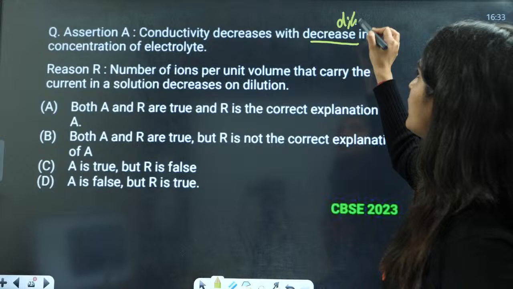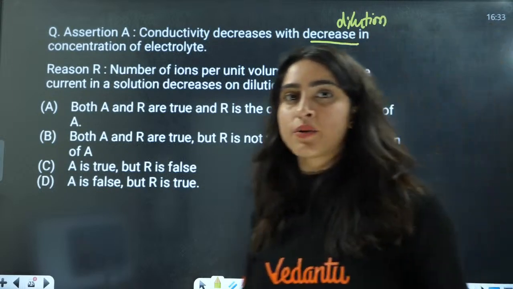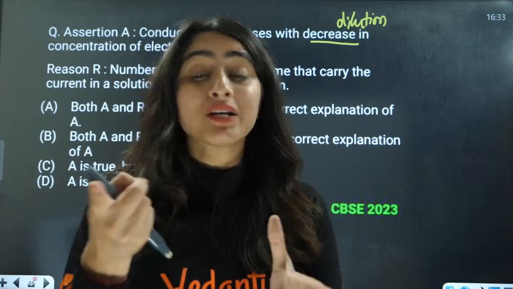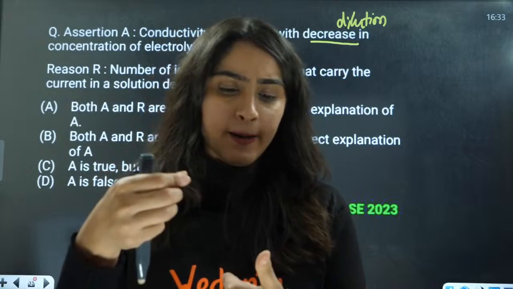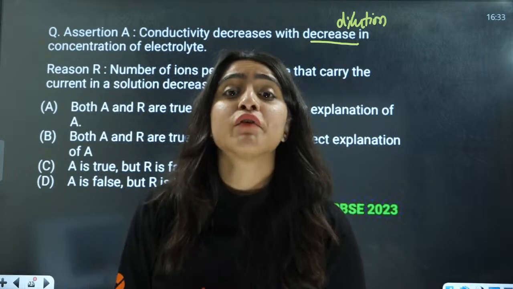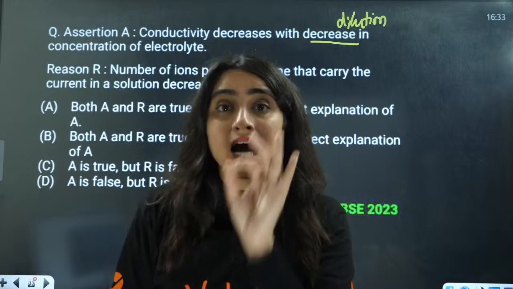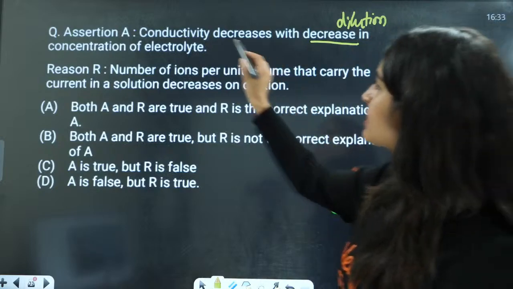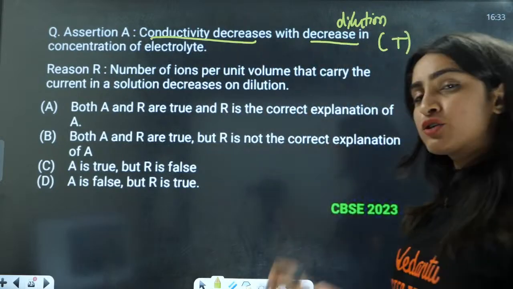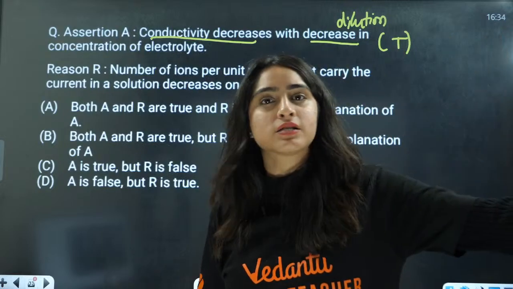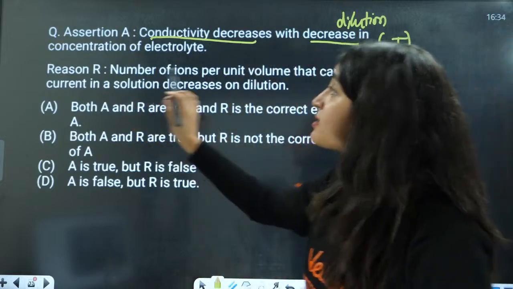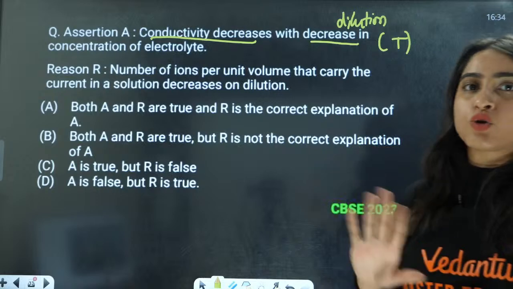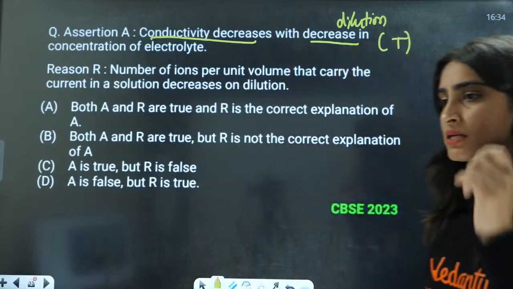That means on dilution, but always remember, on dilution conductance increases, molar conductivity increases, equivalent conductivity increases, but conductivity kappa decreases. On dilution kappa decreases. This is a true statement. On dilution only conductivity decreases, everything else increases. Next part is the number of ions per unit volume that carry the current in the solution decreases on dilution. What does this mean?